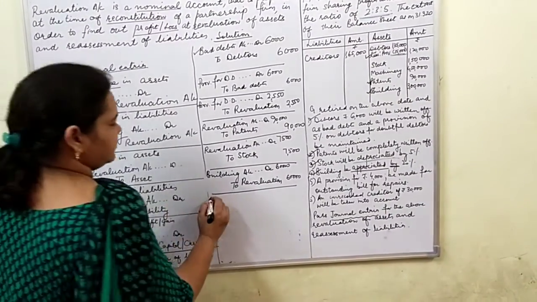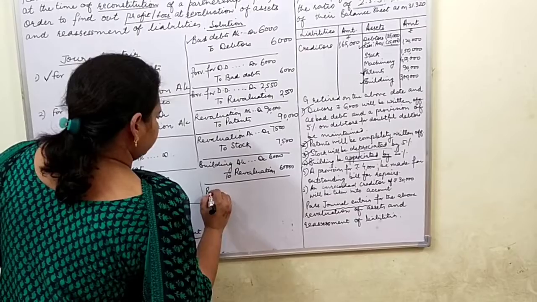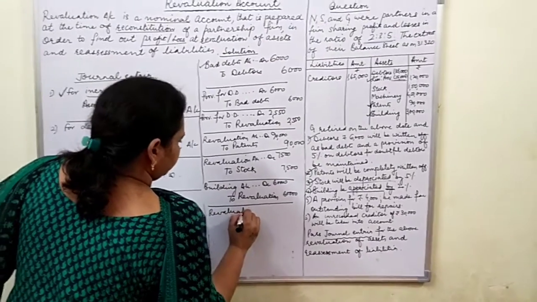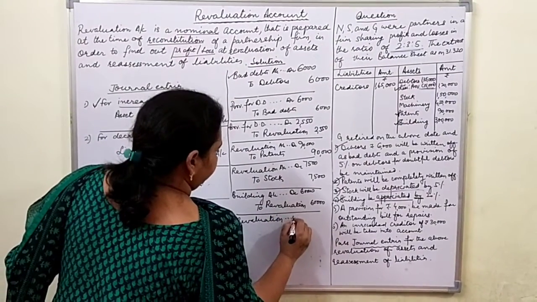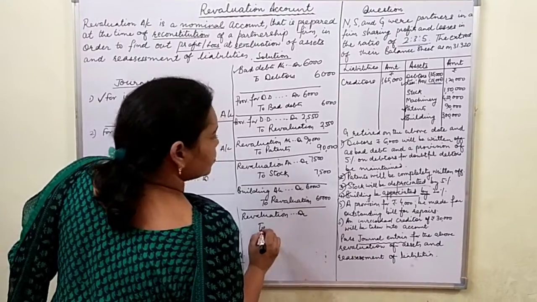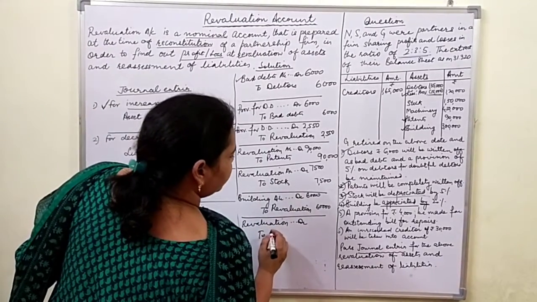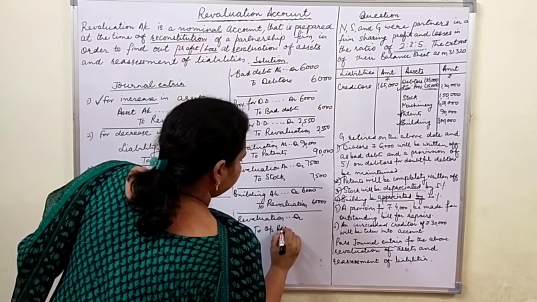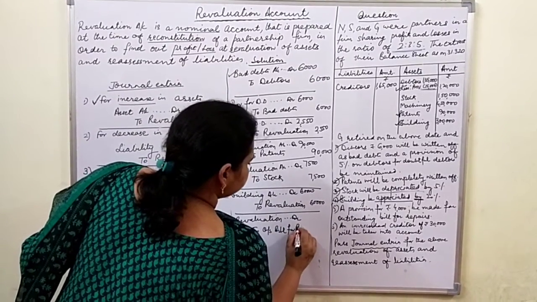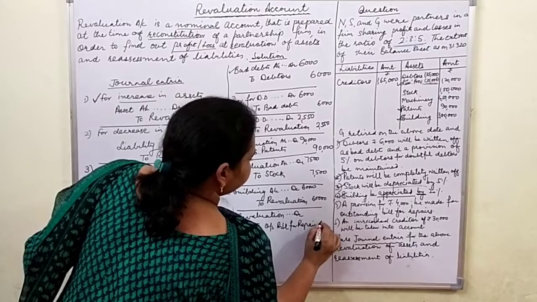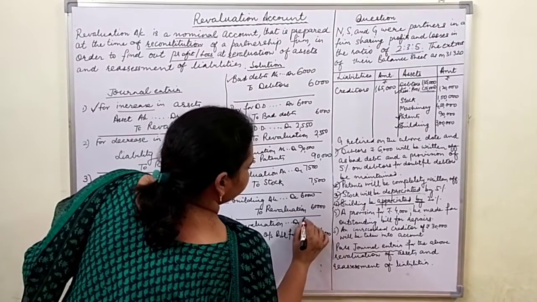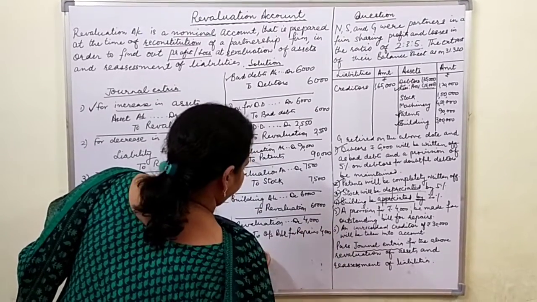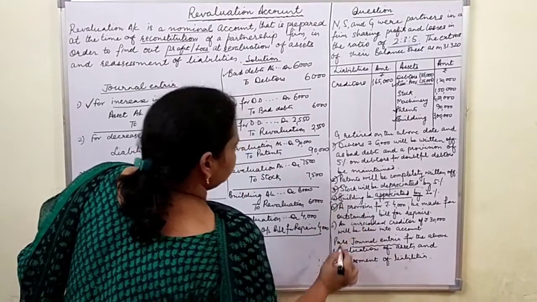We are increasing our liability, so it is a loss for the firm, so the revaluation account will be debited to provision for outstanding bill for repairs of rupees 4,000. So we are done with this also.